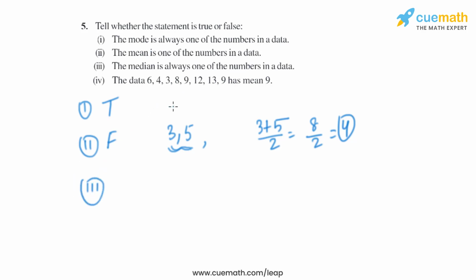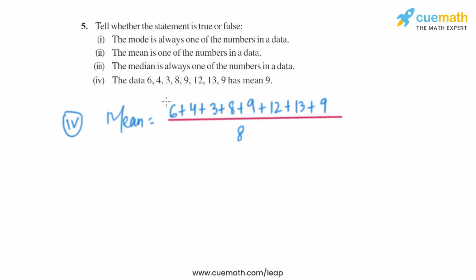Now let's move on to the third part. The median is always one of the numbers in a data. That is true, because median is basically the middle term. To find median, first we arrange the data in increasing or decreasing order. Then the term that is present in the middle is the median of the data. So that is true.